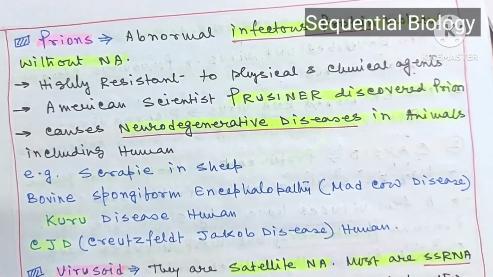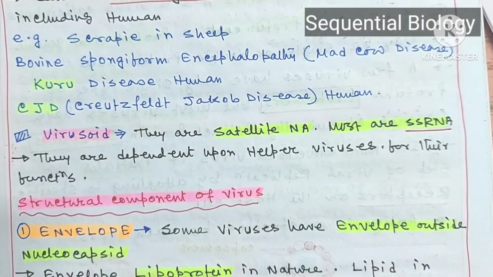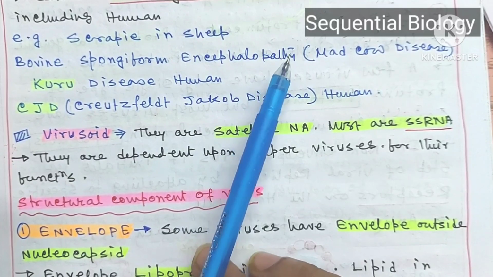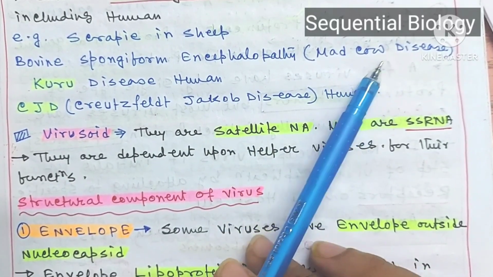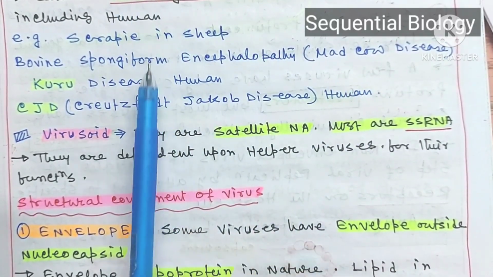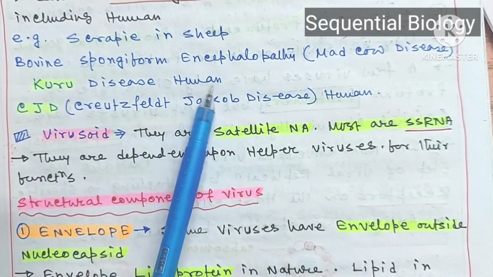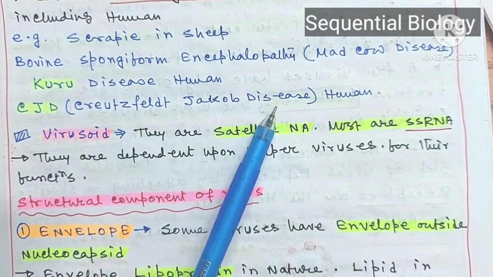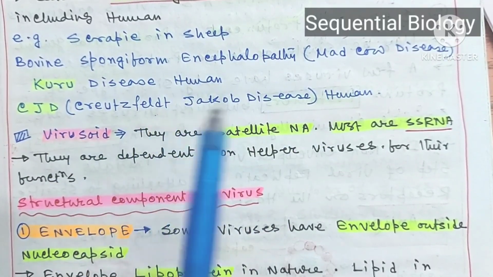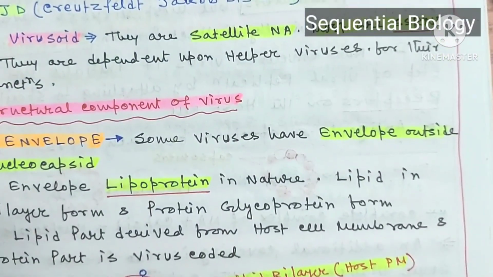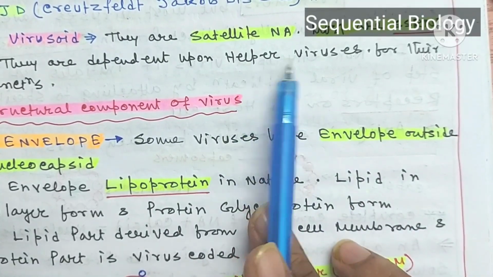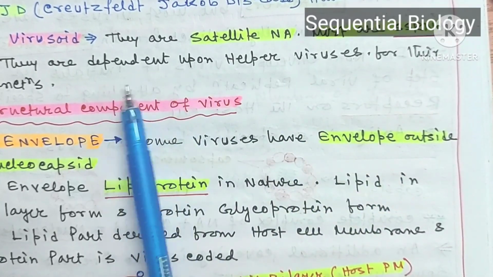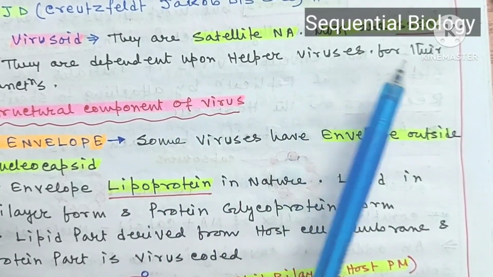Examples of prion-borne diseases are scrapie in sheep and bovine spongiform encephalopathy, which is known as mad cow disease. Kuru disease in humans is also a prion-borne disease, and Creutzfeldt-Jakob disease is also a prion-borne disease. The last one is virusoid. They are satellite nucleic acids, mostly single-stranded RNA, and they are dependent upon helper viruses for their function.